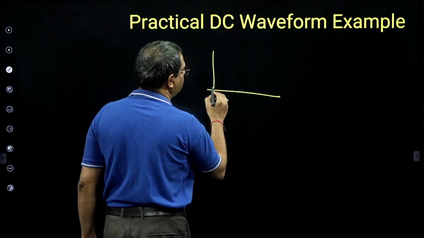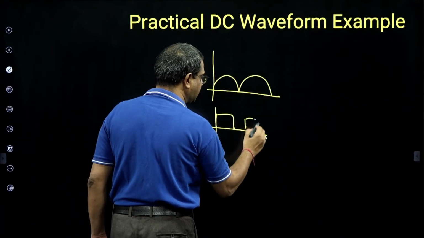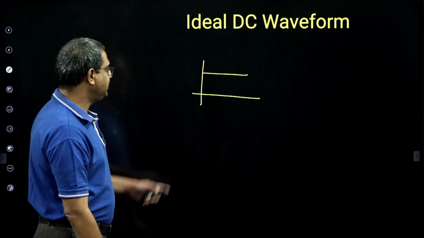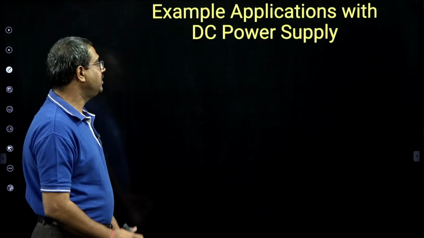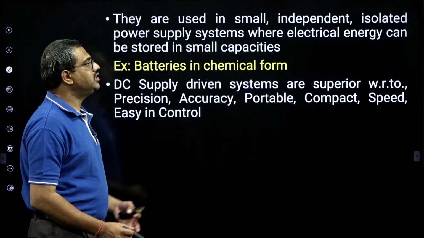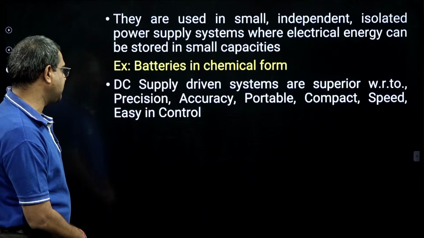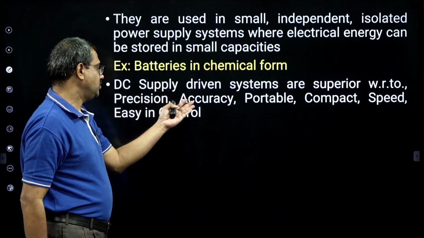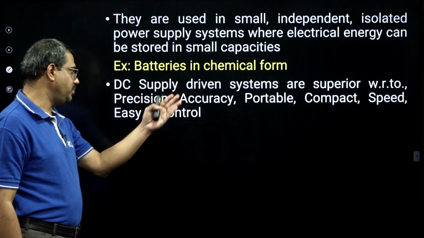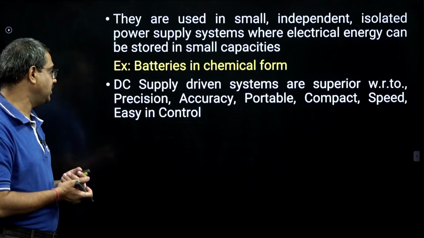Practical DC comes from rectifiers and DC-DC converters like buck converters. Ideal DC ripple factor is 0. Practical DC will have ripple factor. They are used in small, independent, isolated systems where electrical energy can be stored in small capacities like batteries. And what are the advantages of DC? Superior with respect to precision, accuracy, portability, compactness, speed and easy control.